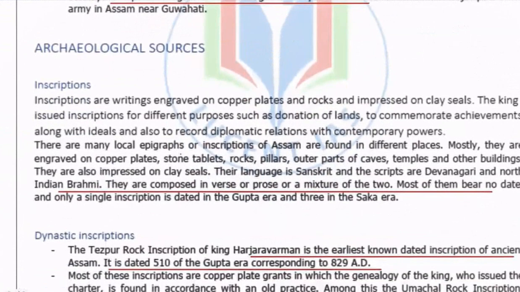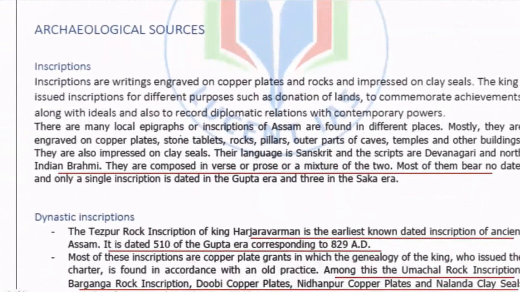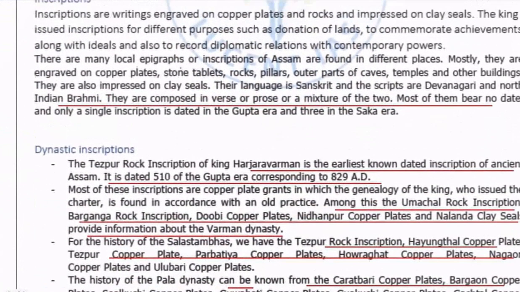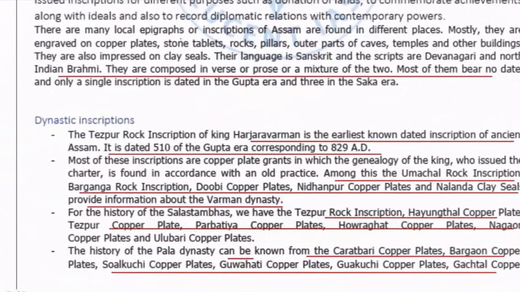Then come the archaeological sources. First come the inscriptions, different inscriptions. They can be divided into two types: the local inscriptions and the dynastic inscriptions. About the dynastic inscriptions, the Tezpur rock inscription of King Hazaravarmana is the earliest known inscription of ancient Assam. Similarly, the Masal rock inscription, Barganga rock inscription, Dubi, Dhahanpur, etc. refer to the Burman dynasty. Similarly, for the Salastamba dynasty, we have the Tezpur rock inscription, Hayankal copper plate, Tezpur copper plate, and other copper plates.